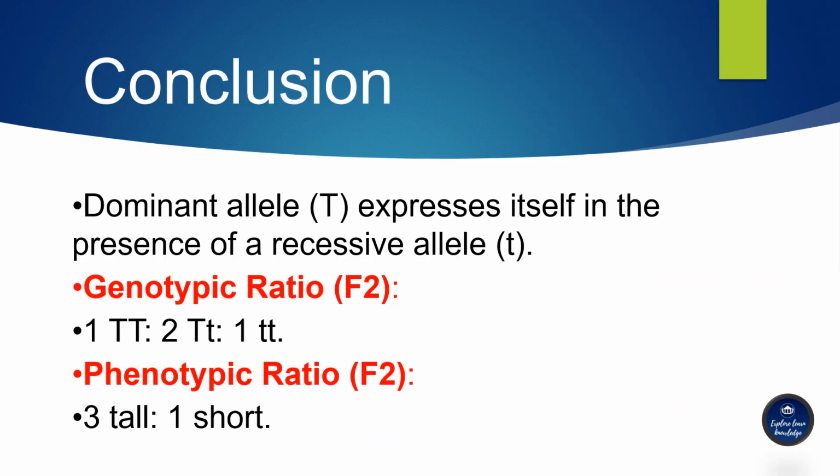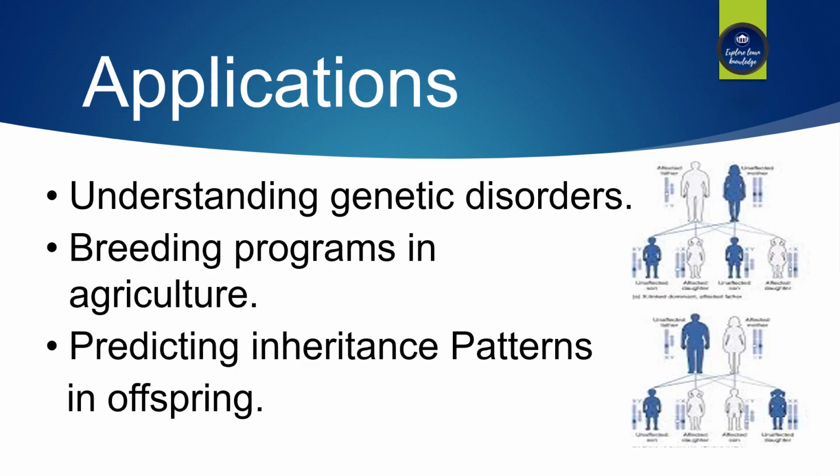So, what did Mendel conclude? The dominant allele expresses itself even in the presence of a recessive allele. The genotypic ratio in the F2 generation was 1 for double capital T, 2 for capital T with a small t, and 1 for double small t. The phenotypic ratio was 3 for tall plants to 1 for short plants.